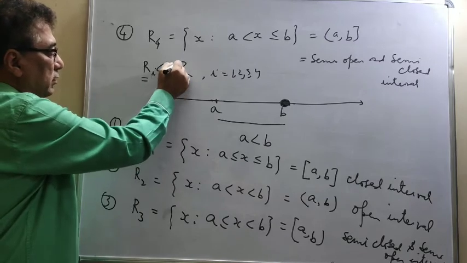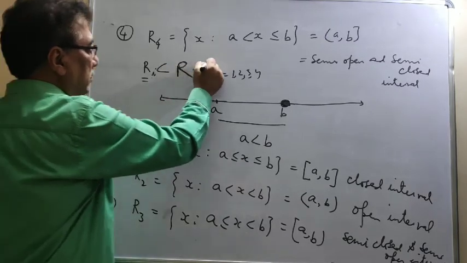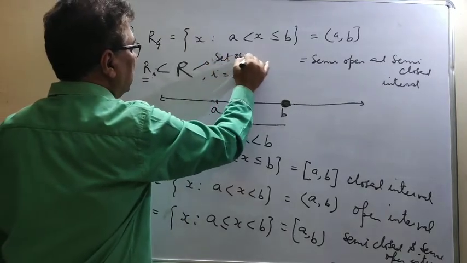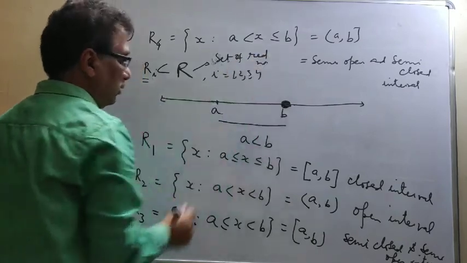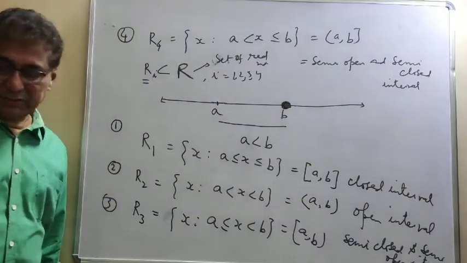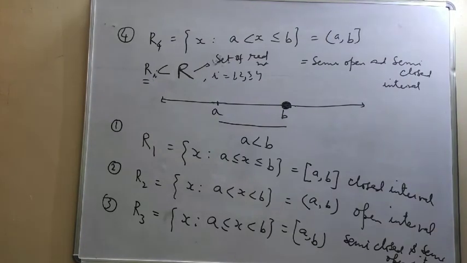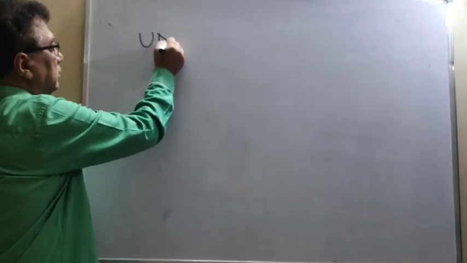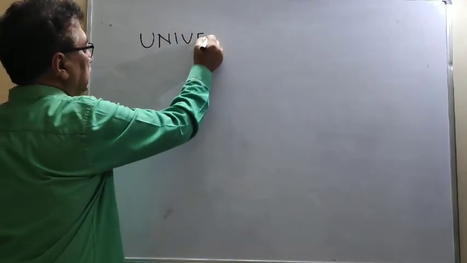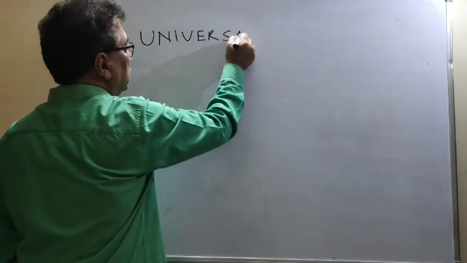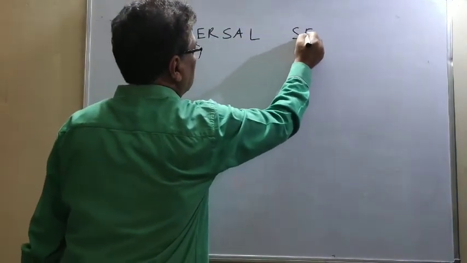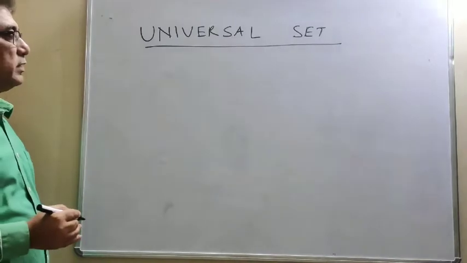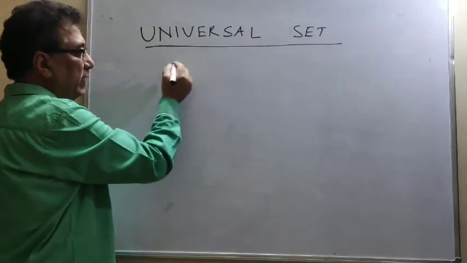This R means the dark R. This is the set of real numbers. Okay, so this is one of the discussions. Next, I will take the universal set. The universal set is also a very important set. So I will discuss the meaning of this term with one example.